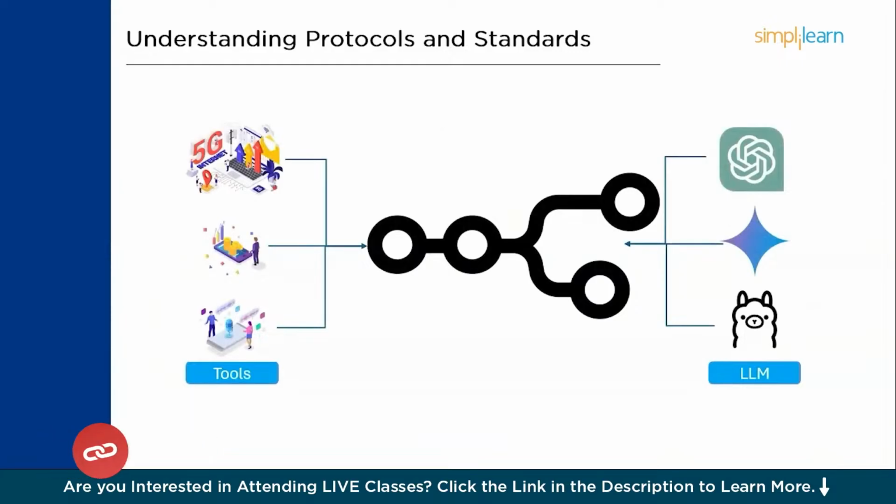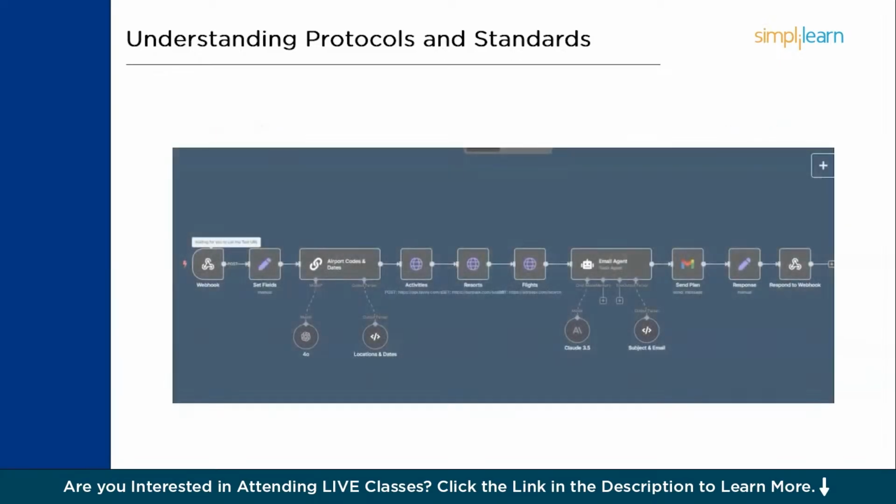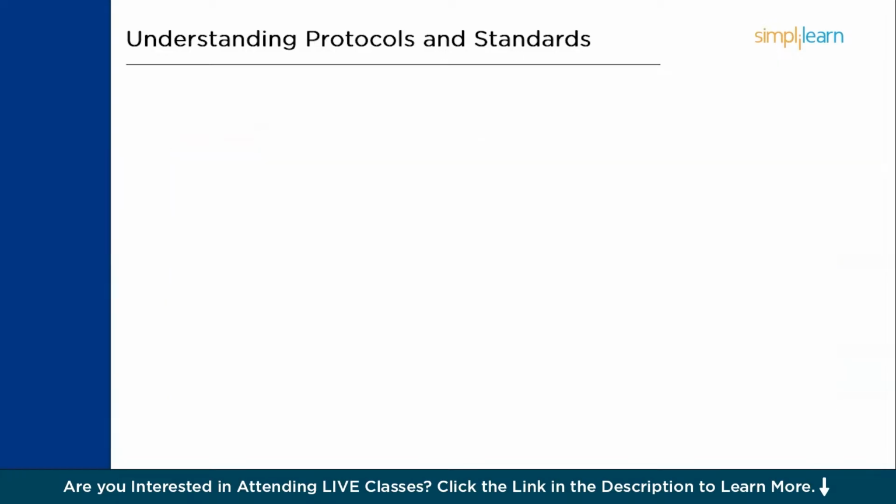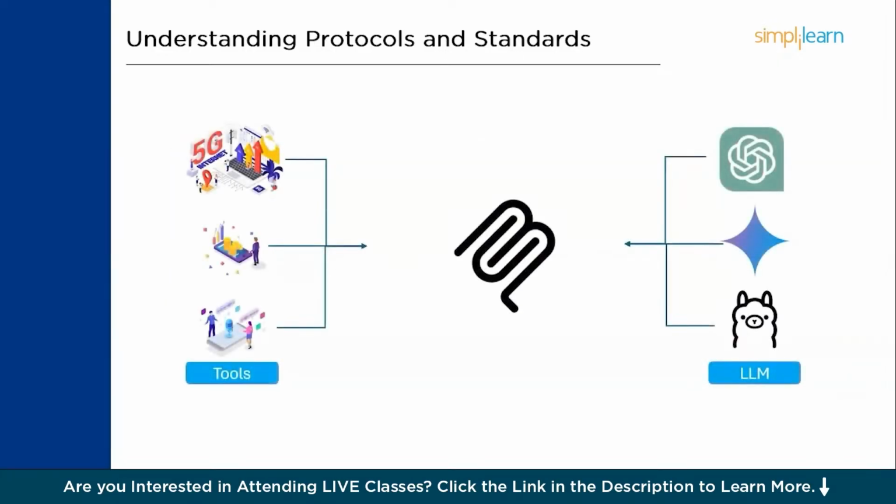Earlier, without MCP, we used to have one tool called n8n, where you had all the tools connected to it and all the LLMs programmed to it, and you had to do this hard coding for each and every tool that you have included in the network and each and every agent that you have related to it. You had to specifically instruct, write down steps, develop a persona for your AI agent, right? There was a lot of stuff. But if you eliminate this particular complexity with one tool, then that would be your MCP. You just had to include MCP and tell your purpose, and your job would be done.